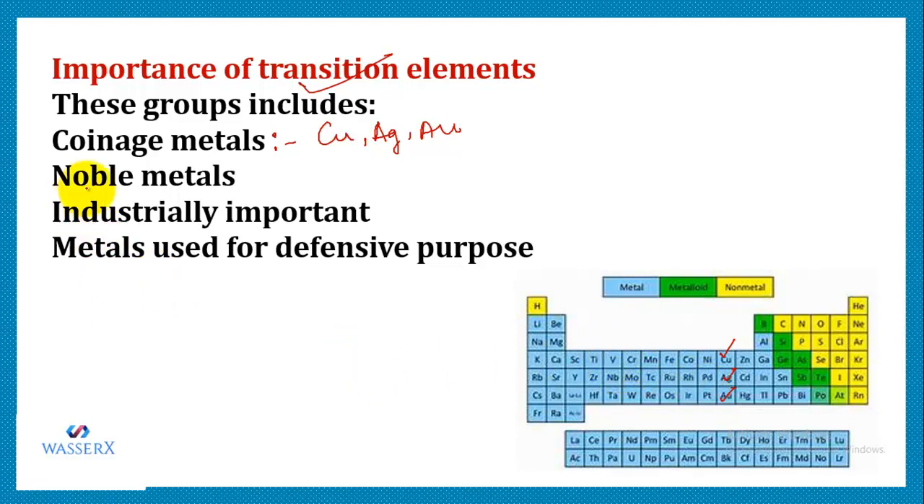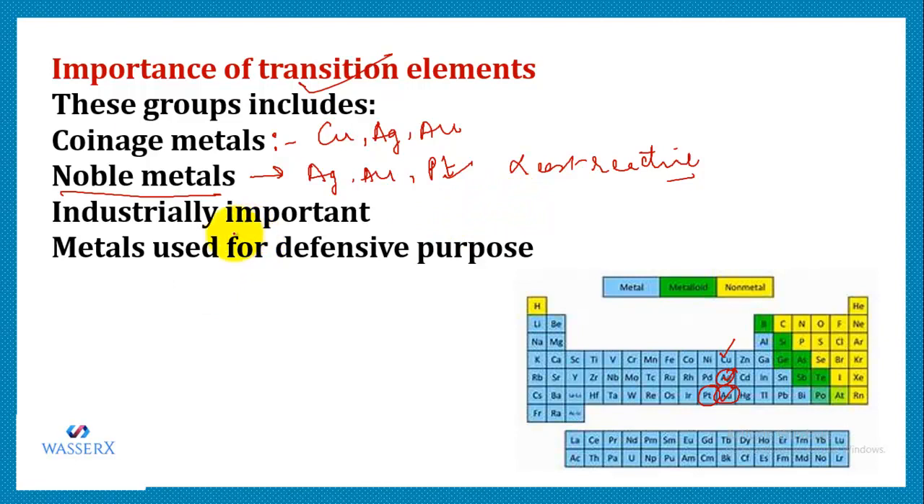It also includes the noble metals. Noble metals are those which are quite less reactive. For example, we have silver, we have gold, we have platinum. Let's locate a few of these in the transition series. So we have silver, we have gold, we have platinum. They are noble metals because they are least reactive. They hardly react with any other substance. So they exist in nature as monoatomic, that is, they are hardly found in a combined state.